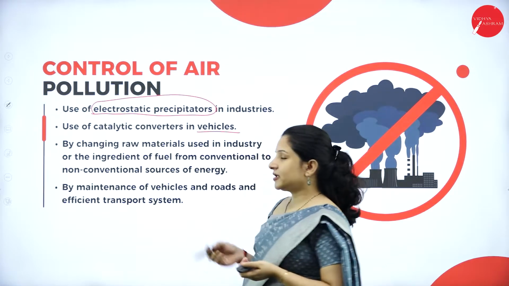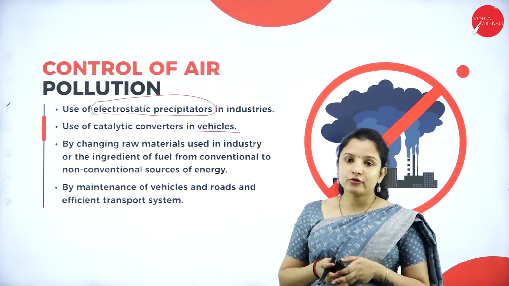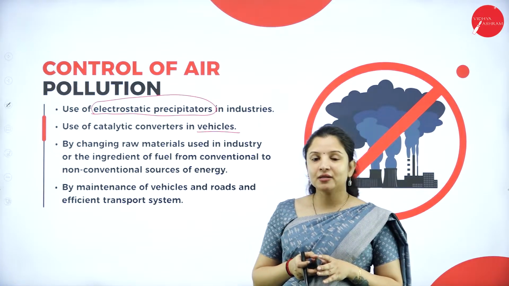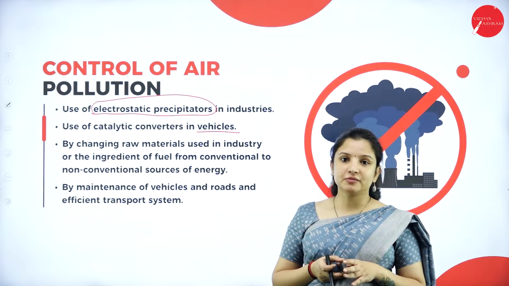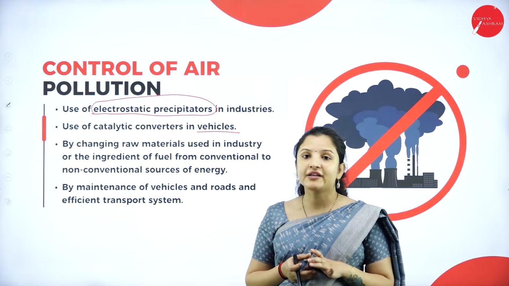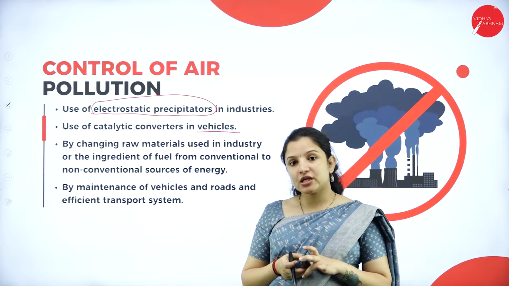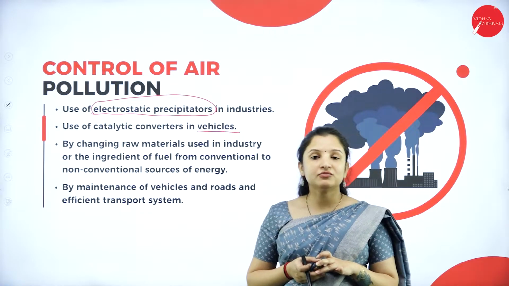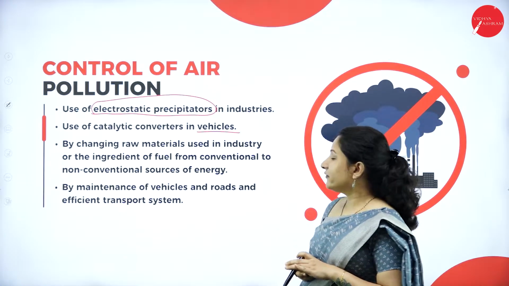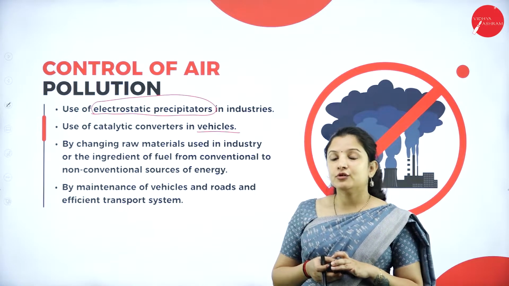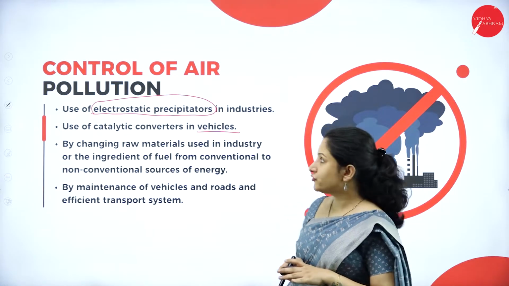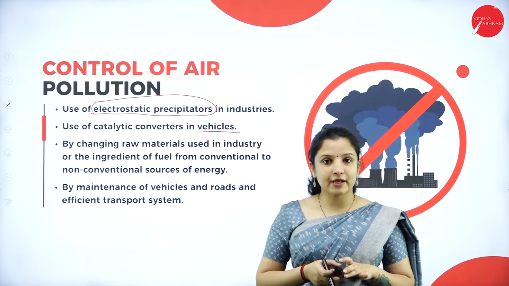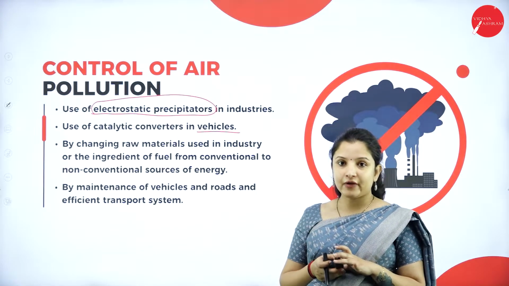Next is vehicles. Again here, we cannot go back to the olden eras when people used to walk. It is not possible because nowadays life is quite busy, we need to reach everywhere in time, we need to work, we need to earn, and the world is very, very fast, right? So vehicles cannot be avoided. How can we control air pollution without avoiding vehicles?